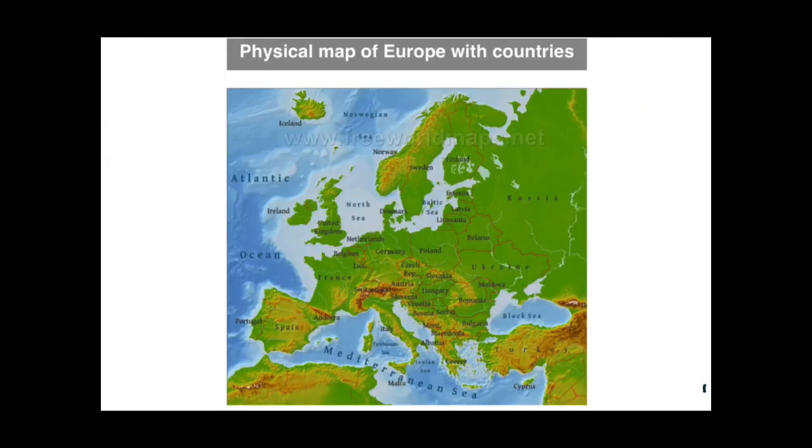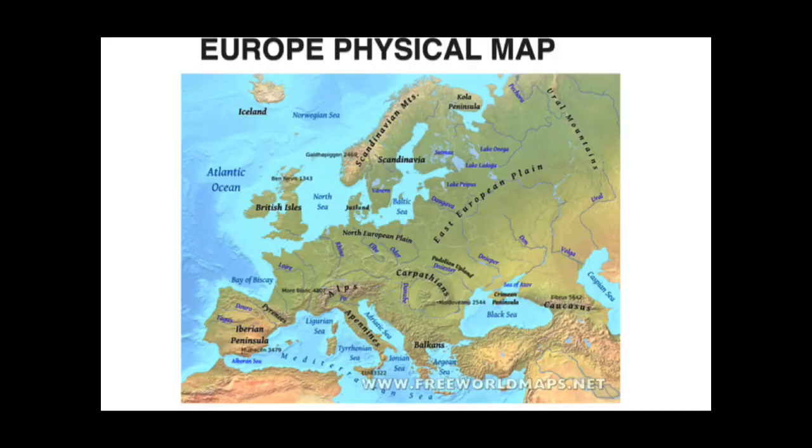Now in this physical map you can see that this is Bay of Biscay, as I have told you, and this is country France. And to the opposite of this, as you can see, this small gulf is Gulf of Lions, and this Gulf of Lion is a part of Ligurian Sea. Let me show you another map. As you can see in this map that this is Gulf of Lion, this is Bay of Biscay, and this Gulf of Lion is part of Ligurian Sea, and this Ligurian Sea is a part of Mediterranean Sea.